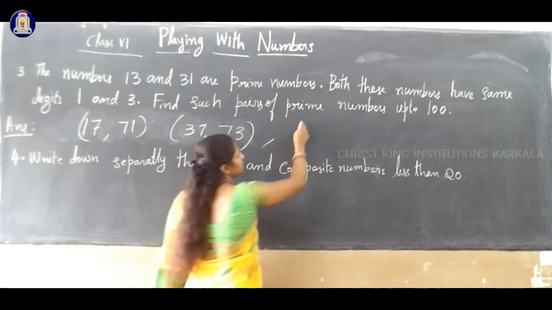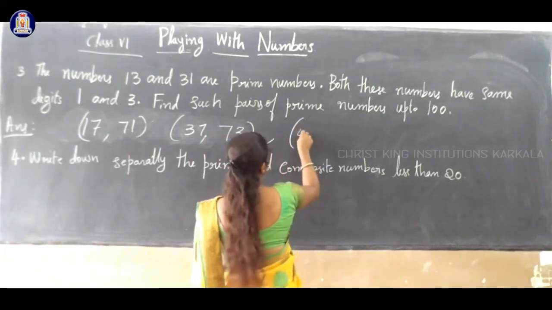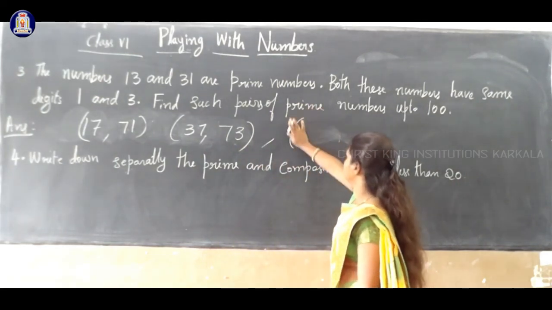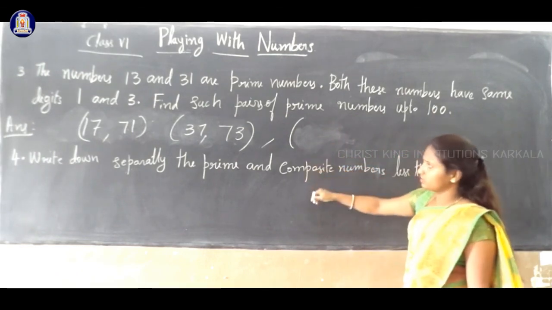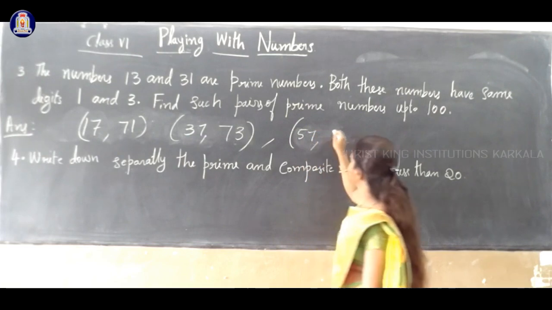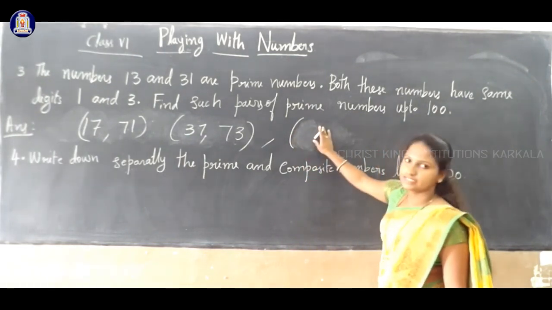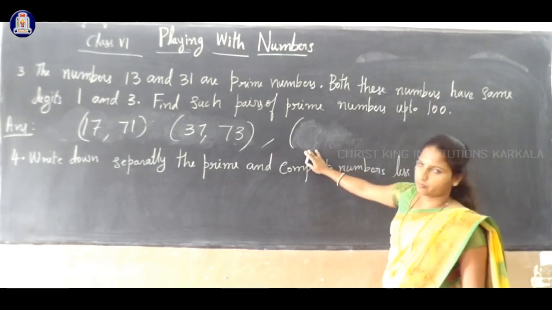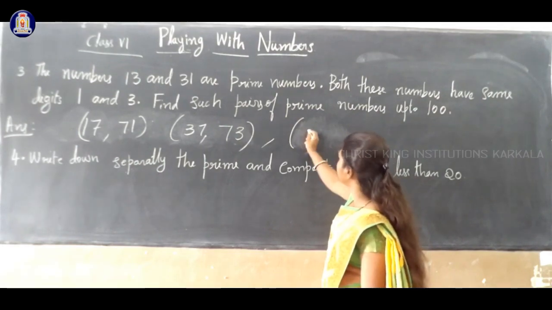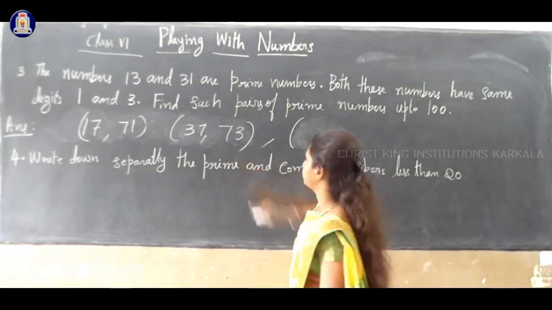Next 43. If you write 43, next 34. This is not possible. Correct? No. Next 57, next 75. 75 is not prime. 63 is not a prime. 73 is over, 73 and 37.